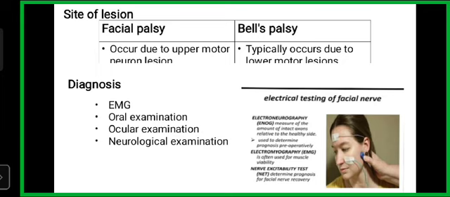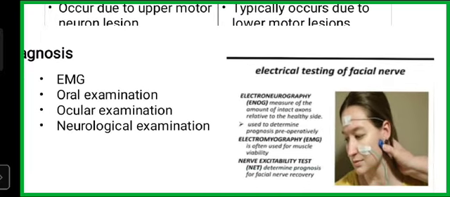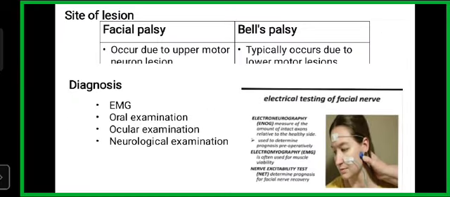How can we test the facial nerve? Through ENOG, EMG and NET. ENOG, electroneurography, measures the amount of intact axons relative to the healthy side, used to determine prognosis preoperatively. EMG is used for muscle viability, and the nerve excitability test determines prognosis for facial nerve recovery. What is the treatment?